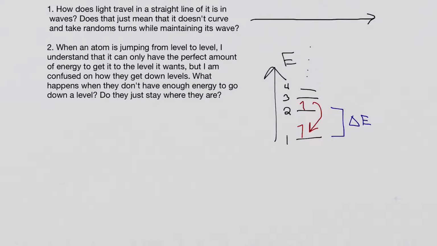So an electron that exists in state number 2, as it spontaneously relaxes down to a lower energy state, and it could be any one, but in this case I've chosen 1, as it relaxes, the energy difference between its excited state and its ground state has to be lost, and it's lost usually in our discussions in the form of a photon. And that photon will exactly have the energy that is associated with the difference between these 2 energy states. So nothing has to happen to a chemical system for its electrons to fall down in energy. That will happen spontaneously.